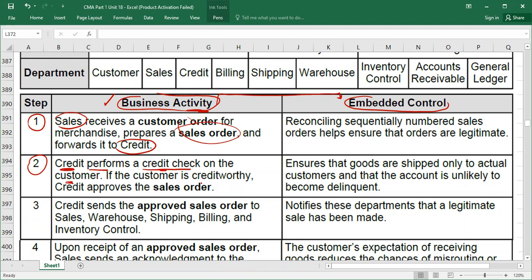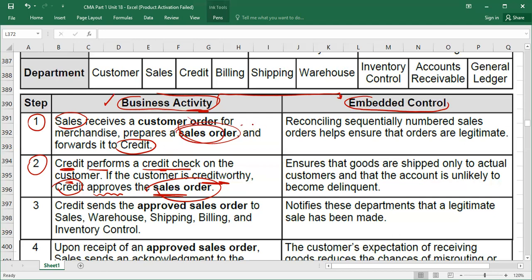If the customer is creditworthy, then the credit department will approve the sales order. Please remember, the role of the sales department is to prepare the sales order, which is sent to the credit department. The credit department will perform the credit check on the customer, and if the customer is creditworthy, the credit department will approve the sales order. Understood?